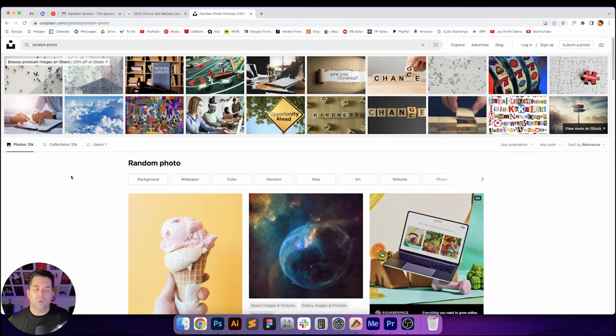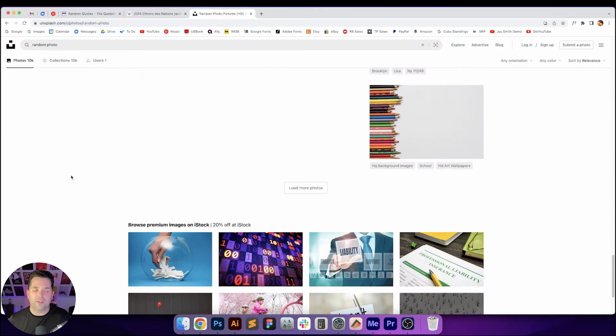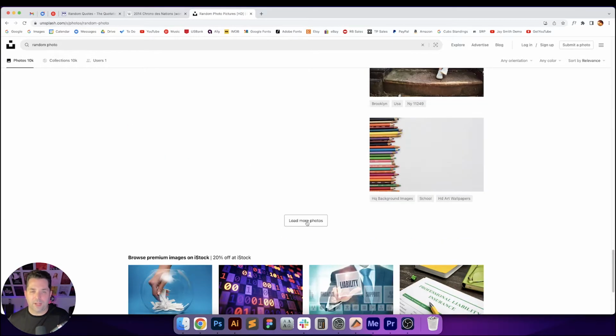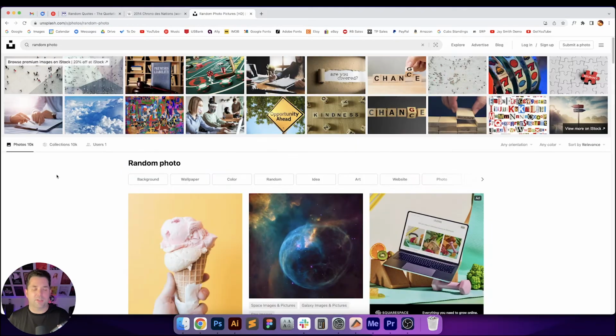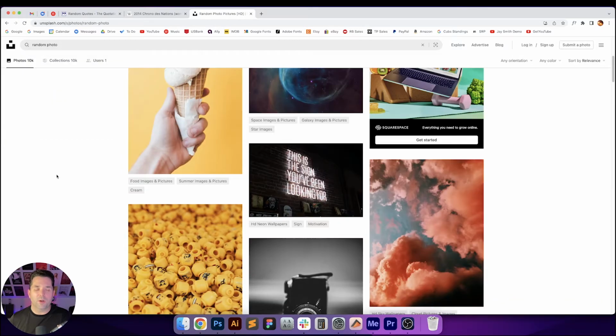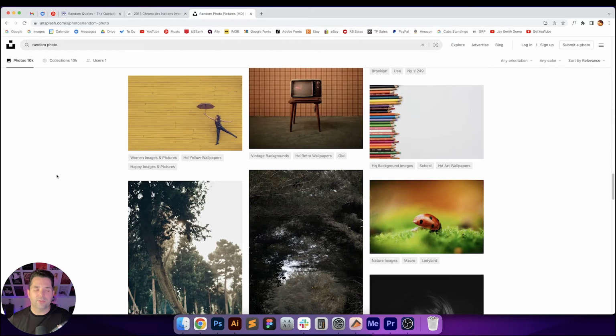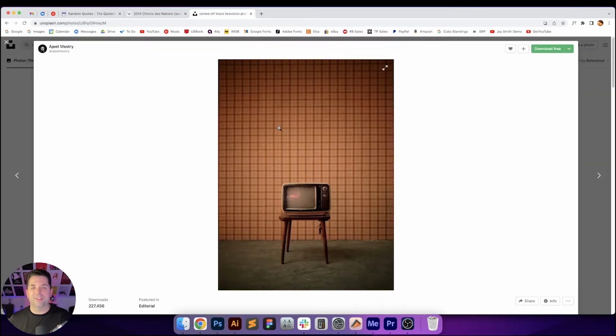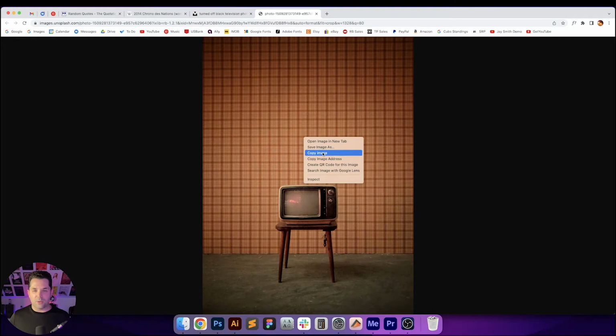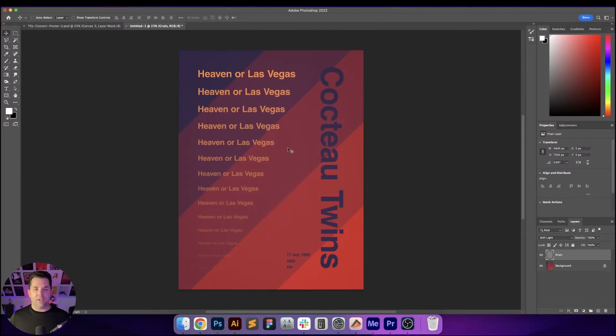So let's do it. 1, 2, 3, 4, 5. Oh, wait. I forgot. I got to hit load more photos. Okay, let's go back up to the top. Try it again. 1, 2, 3, 4, 5. The TV. There we go. The TV was the first one that I saw. All right, so let's copy the image.